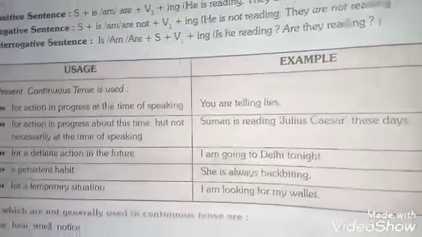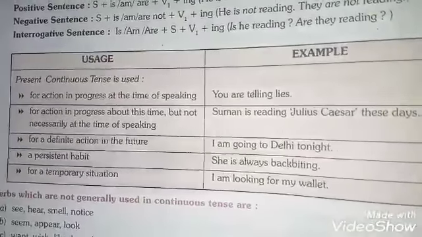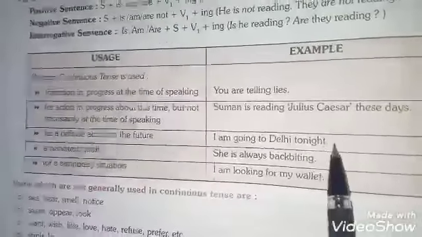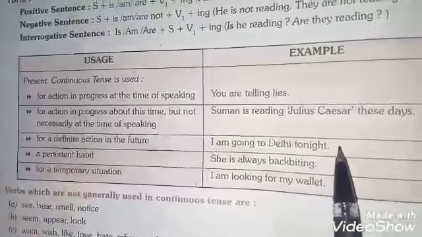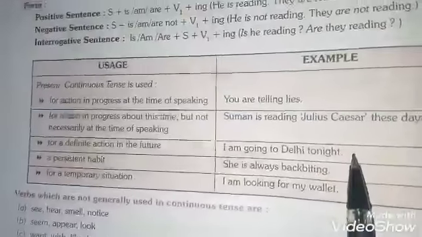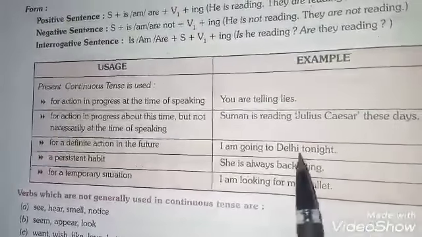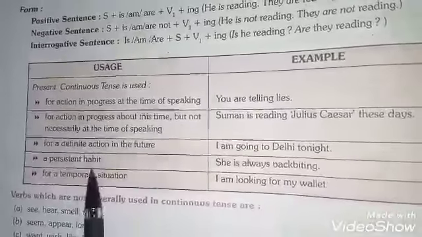Third is for a definite action in the future. If any action is fixed in the future, that action is given present continuous structure. I am going to Delhi tonight. Next is a persistent habit. It means the habit which continues and which is done by the speaker most of the time is known as a persistent habit.